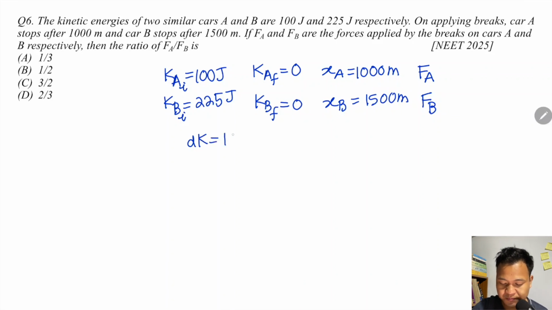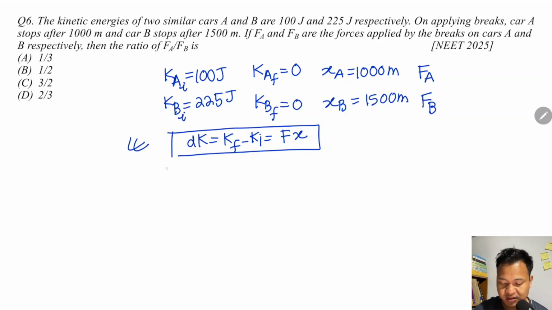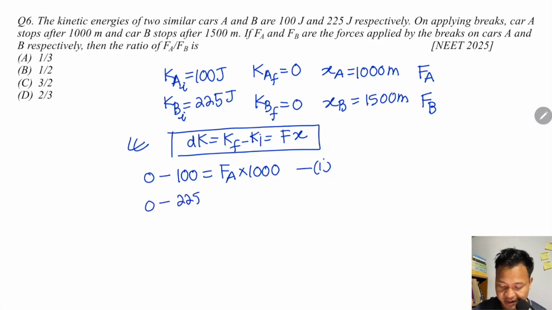Change in kinetic energy equals K final minus K initial, which equals work done, force into displacement. This is the work energy theorem. For A, K final is 0 minus K initial 100, equals force into displacement, so FA into 1000. This is equation 1. For B, 0 minus 225 equals force on B into 1500. This is equation 2.